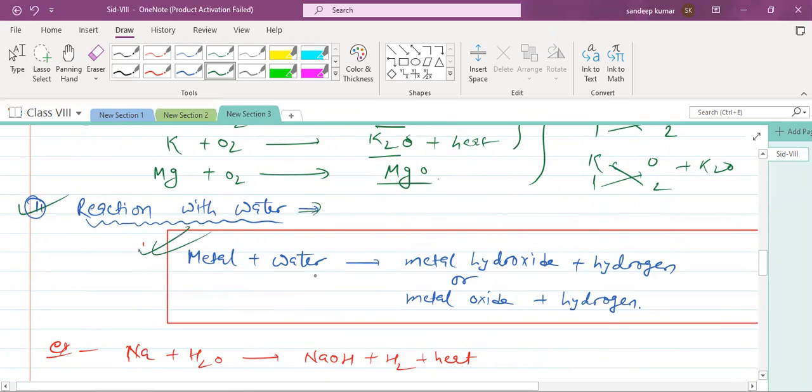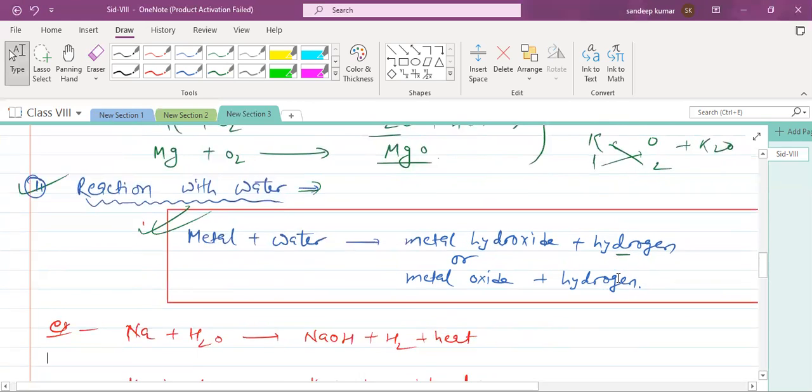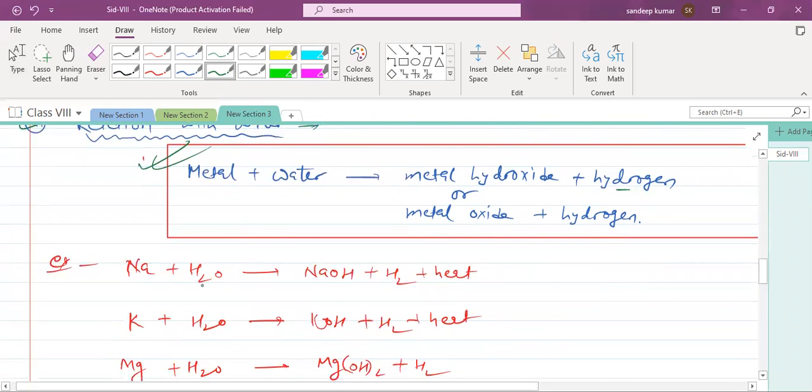Generally, metals react with water and give metal hydroxide plus hydrogen gas, or metal oxide plus hydrogen gas. Sodium reacts with water to give sodium hydroxide plus hydrogen plus heat. Potassium reacts with water to give potassium hydroxide plus hydrogen plus heat. Same thing here: a huge amount of heat energy is released, so they may catch fire. That's why they are also not stored in water. So where do we store them? They are stored in kerosene.